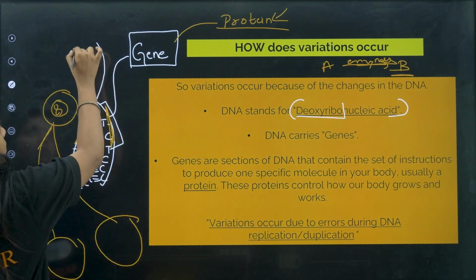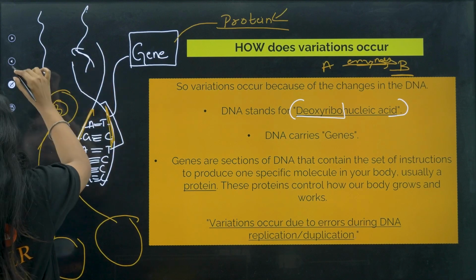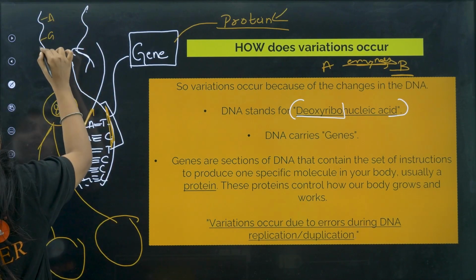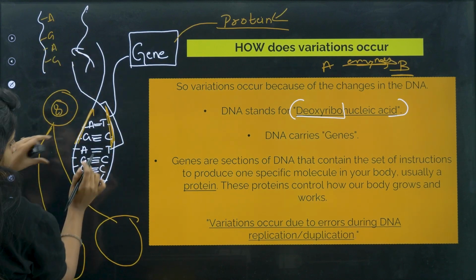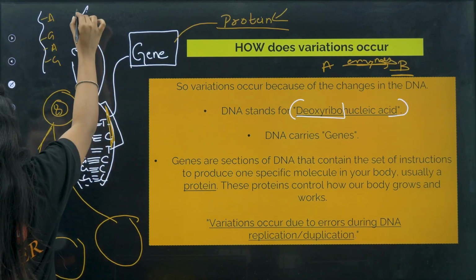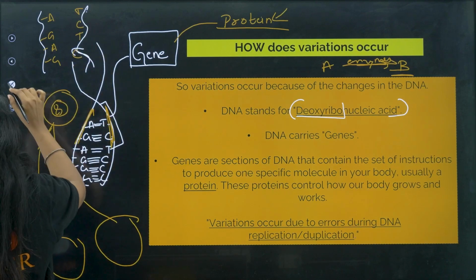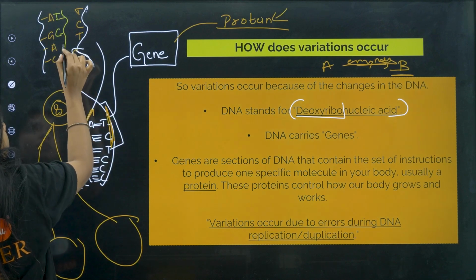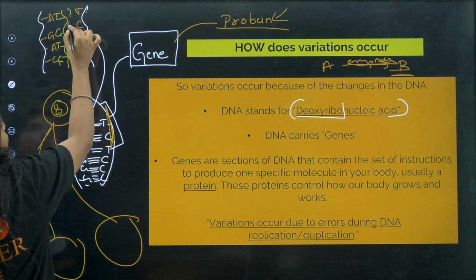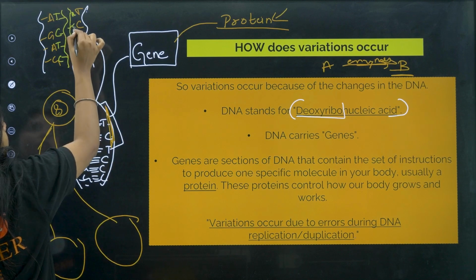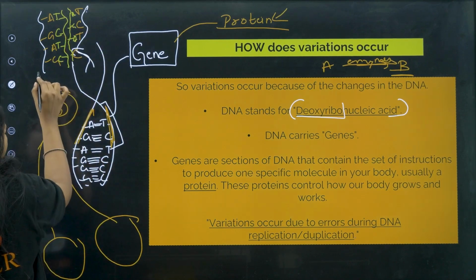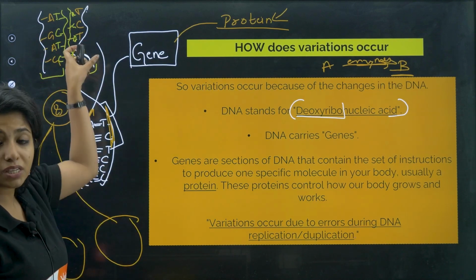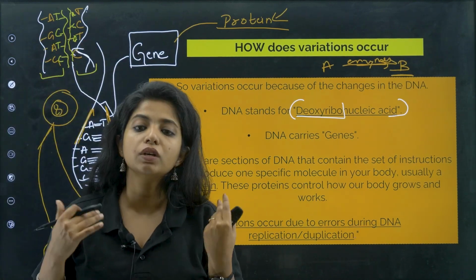When it gets copied, it will unwind itself and open up like this. Suppose here it is AGA, AG. I took this strand, and here I opened it, I got TC. Now a new strand will form over here, with A going with T, G with C, A with T, G with C. Similarly, a new strand over here, T with A, here G, here A and G. So you got one strand, you got another strand, you give one to one cell and another to the other cell. This is DNA copying or DNA replication.